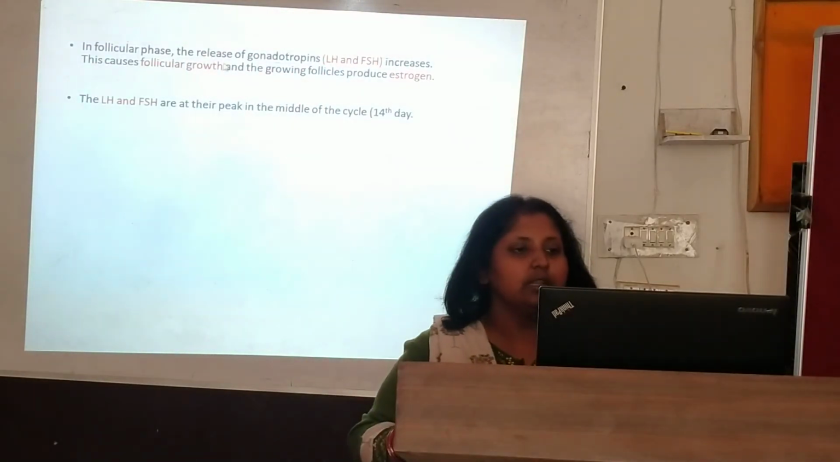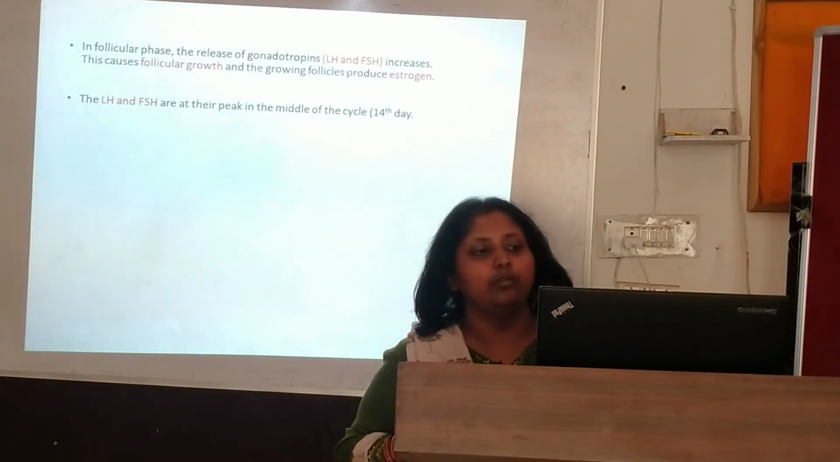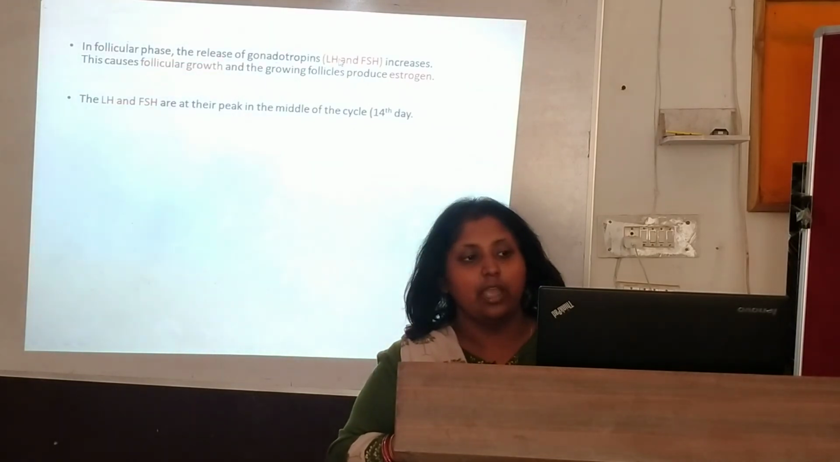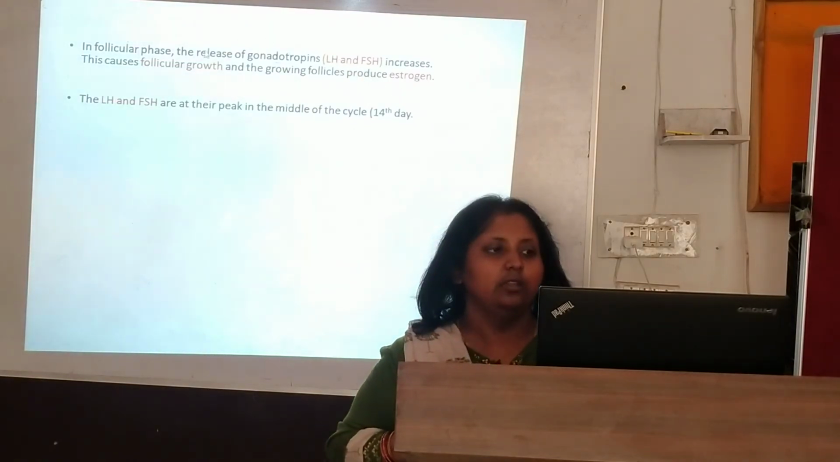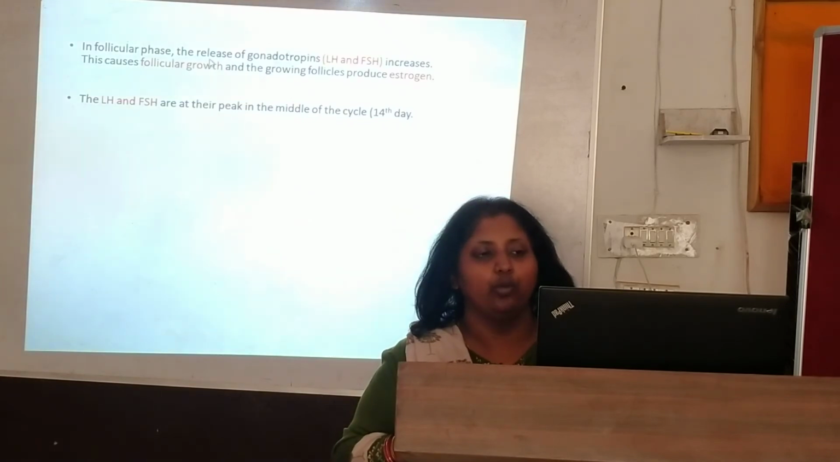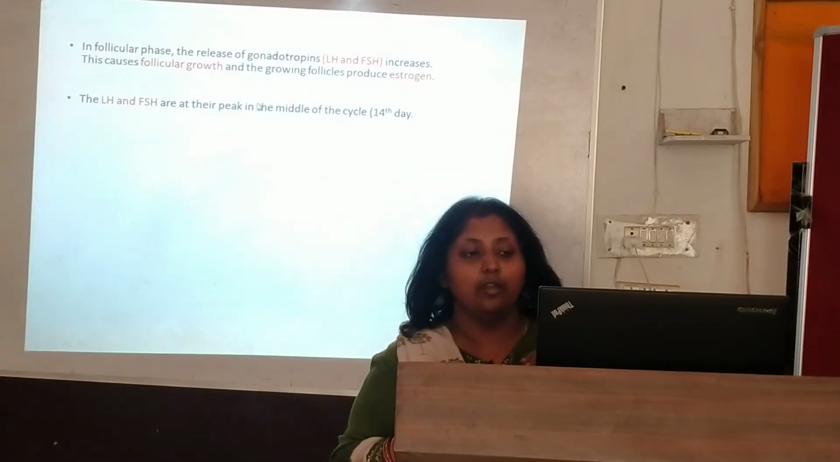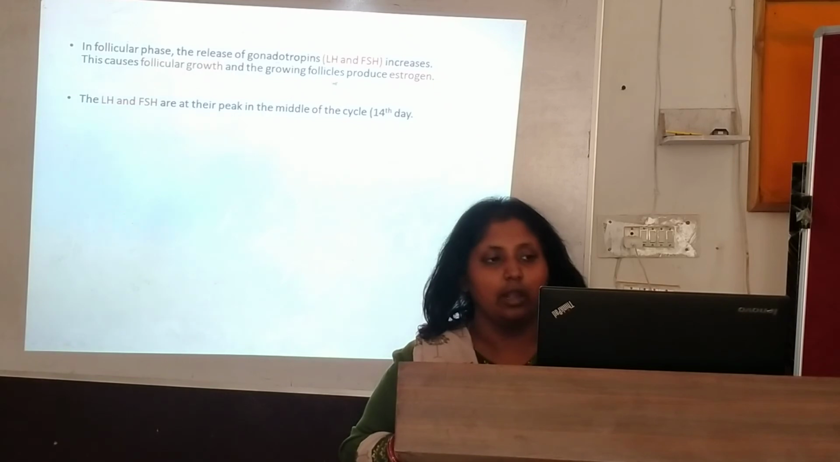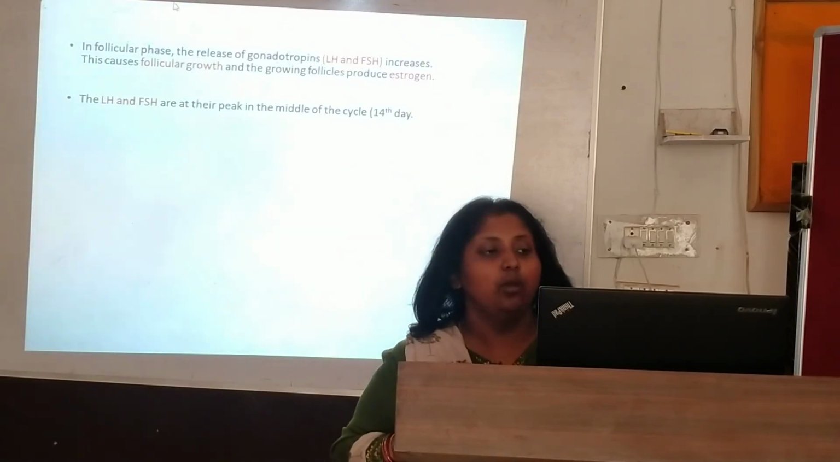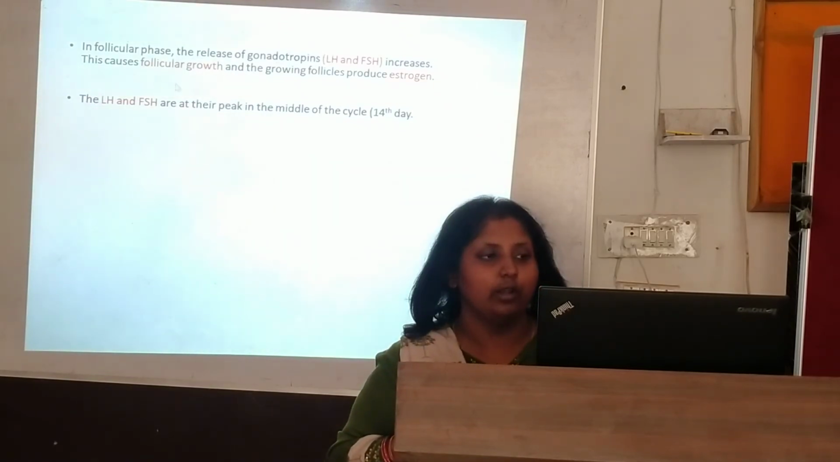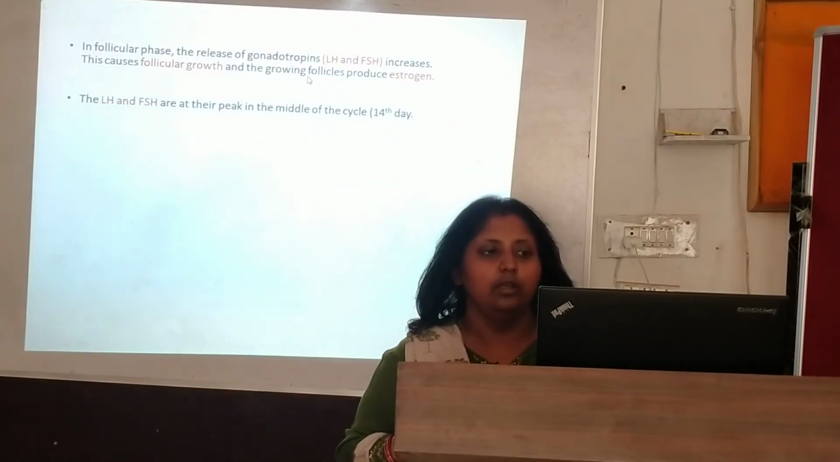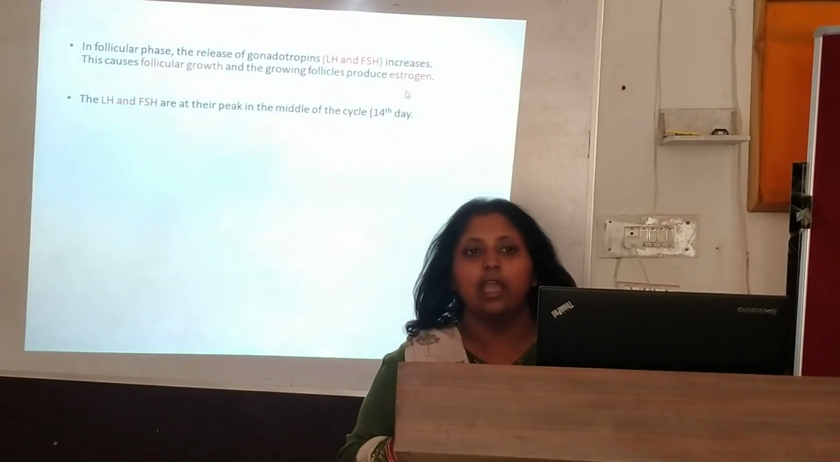The follicular phase releases gonadotropins. What is it releasing? LH and FSH. LH and FSH are increased. Luteinizing hormone and follicle stimulating hormone are released from gonadotropins. What are they working on? They are working on the follicular growth. The growing follicle produces estrogen. The other hormone is called estrogen.